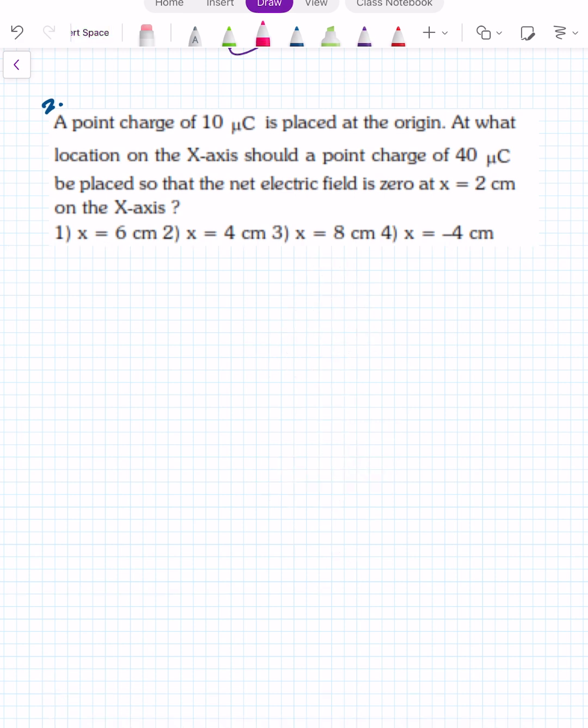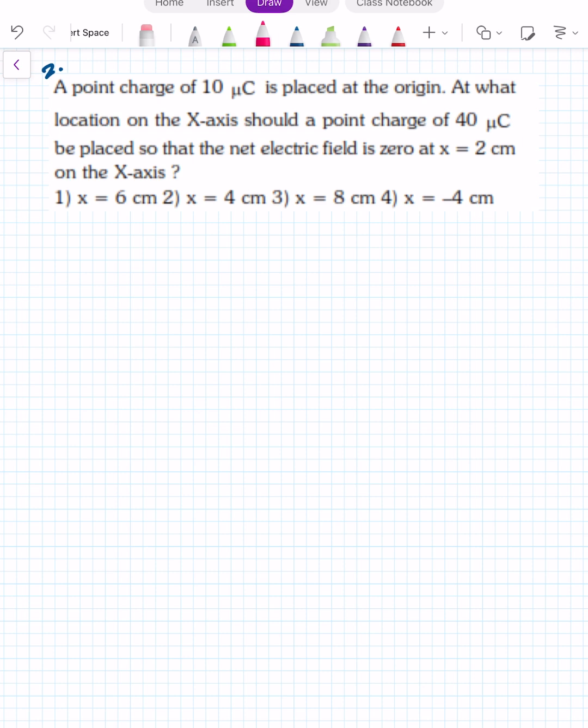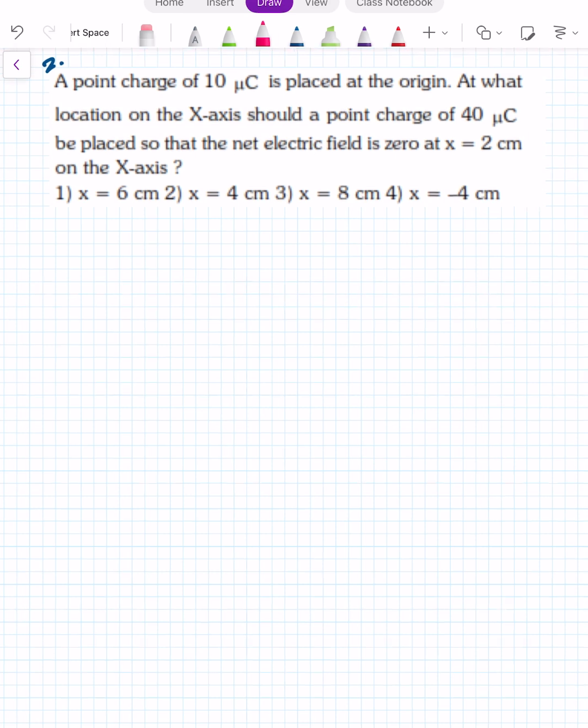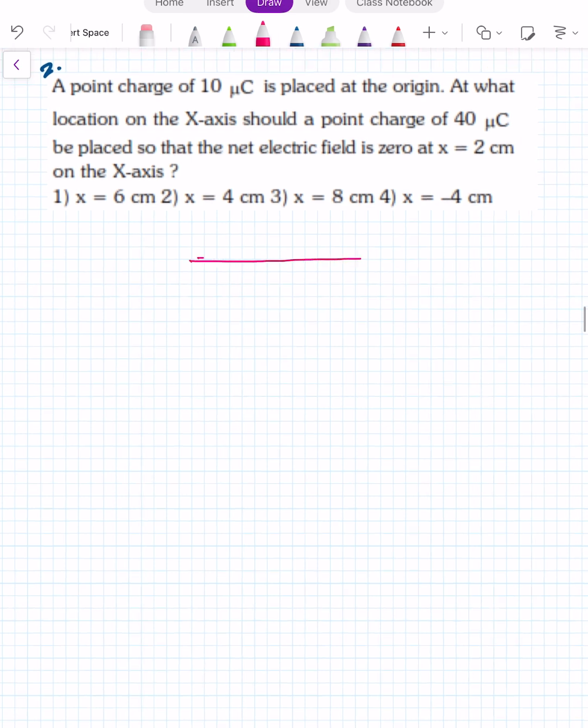Now take the next question. A point charge of 10 microcoulomb is placed at the origin. This is the origin. At what location on the x-axis should a point charge of 40 microcoulomb be placed?